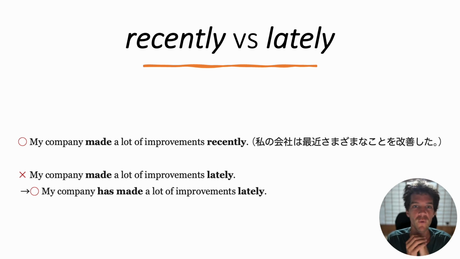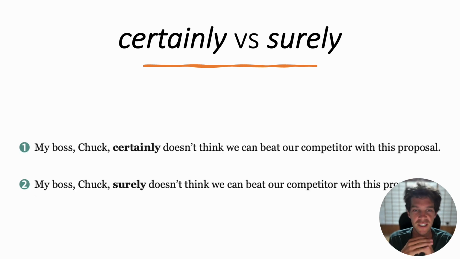Okay, let's look at one more pair. Certainly versus surely. I mentioned it before. So number 1, my boss Chuck certainly doesn't think we can beat our competitor with this proposal. Certainly means my boss Chuck is certain. He is sure.